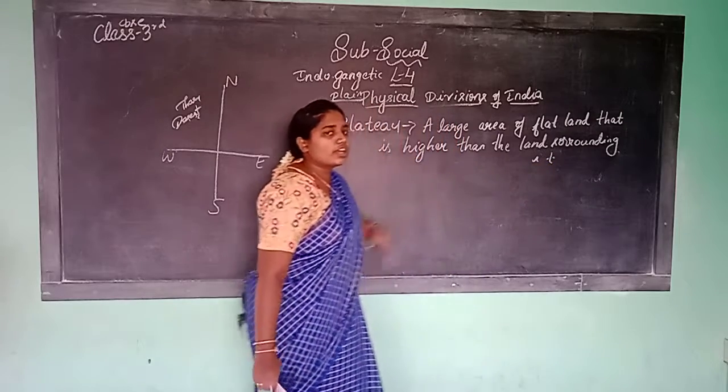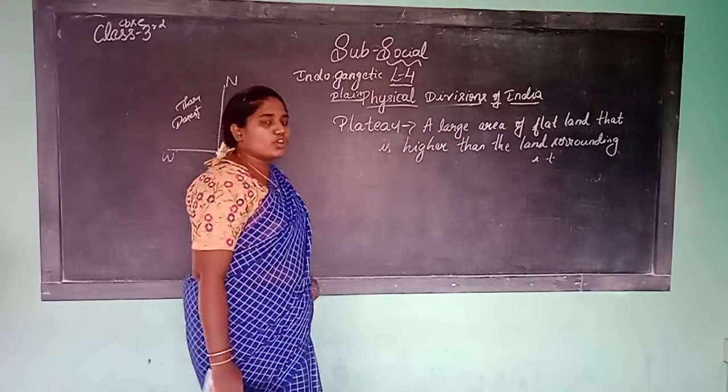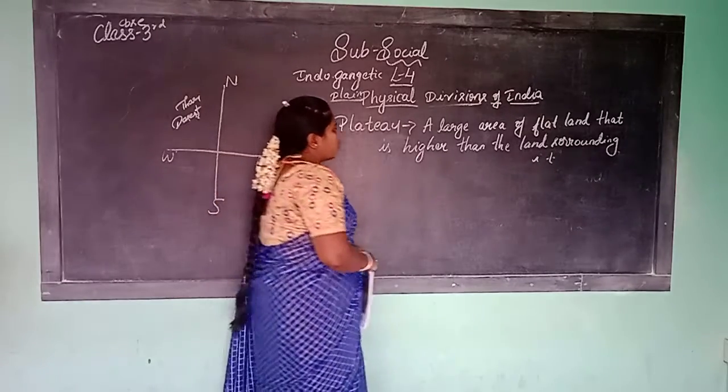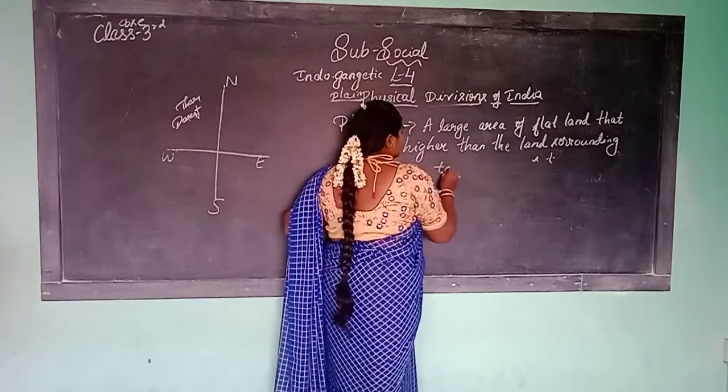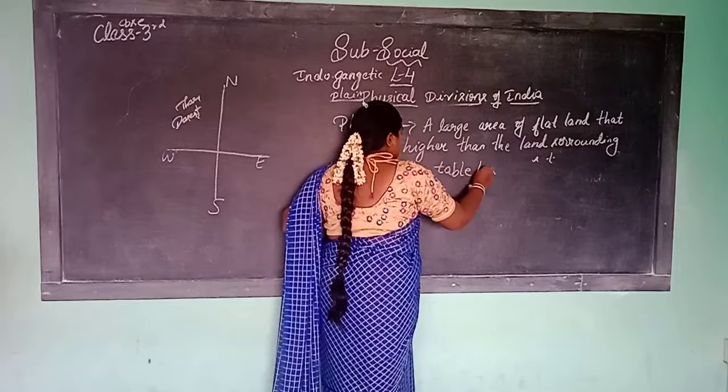How does it look? It looks like a table. So it is called a tableland.